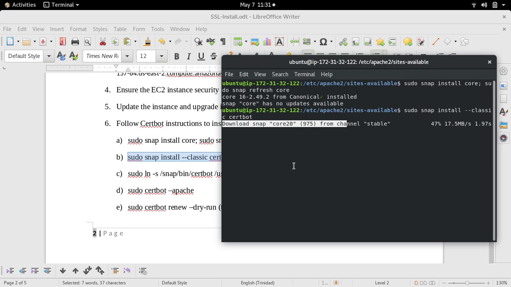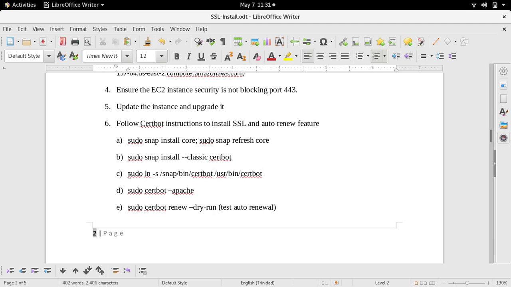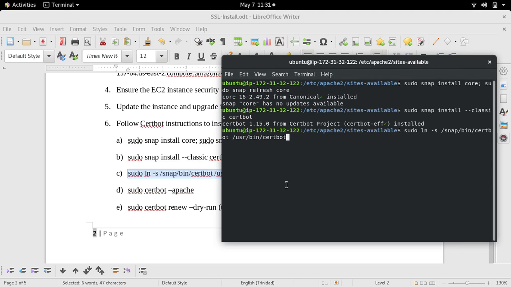It's going to download the package, run the installation, and hopefully, if all goes well, certbot will be installed. Once this installation is finished, the next thing we have to do is set up a symbolic link. Again, this is pretty simple, as you can see. I'm just copying and pasting.